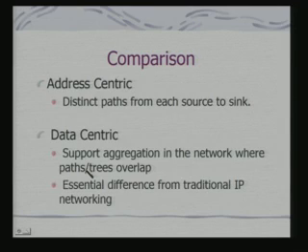There may be multiple paths, so data centric processing can take place over such multiple paths, and this is the essential difference from traditional IP networking. This data centric routing, which is absolutely important for observing phenomena in a sensor network, makes the whole routing exercise completely different from IP centric networks.